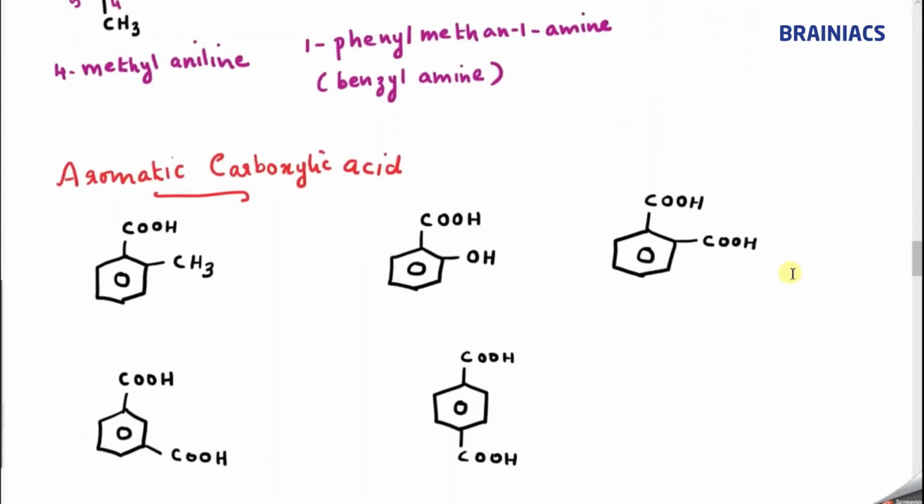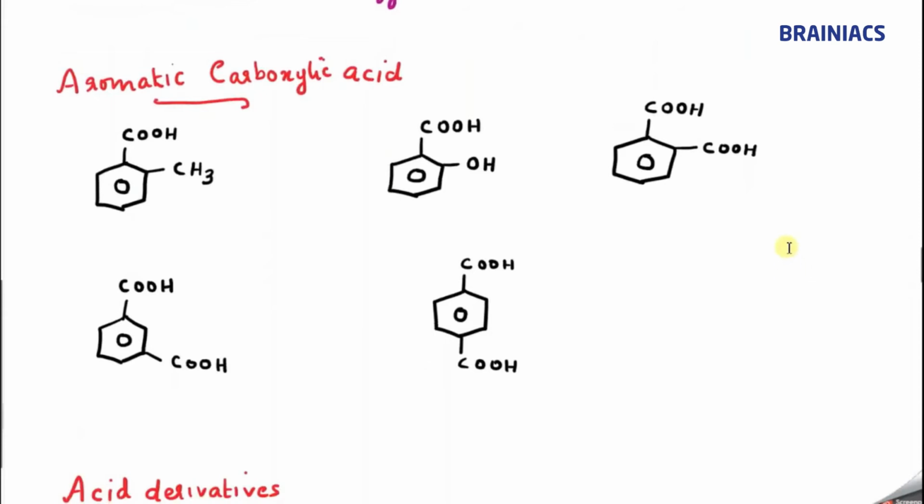Now let's go to the next one. This is a very important class, aromatic carboxylic acids. So can you tell me the name of the first compound? We know that carboxylic acid is the functional group here. So let's start numbering from here. 1, and this is 2, this is 3, this is 4, this is 5, and this is 6.